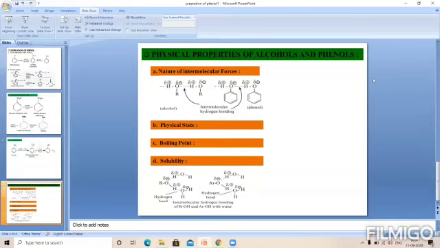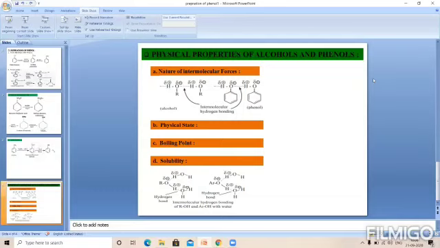Next, in examination, sometimes a theoretical question may be asked. In your book, one problem is given. The boiling points of n-butyl alcohol, isobutyl alcohol, secondary butyl alcohol and tertiary butyl alcohol are 118 degrees centigrade, 108 degrees centigrade, 99 degrees centigrade and 82 degrees centigrade respectively. Explain this. This question may be asked in the examination for 2 marks. The question may be asked in this manner also.